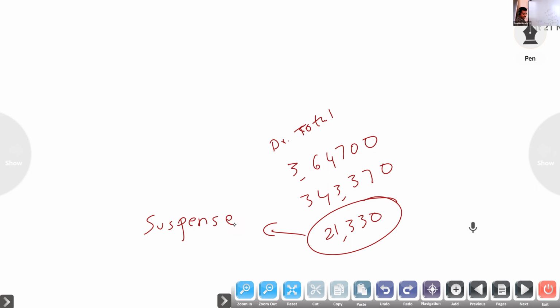So you have to write in the credit side, after bills payable, suspense account 21,330. First you have to write that one, then we will start the problem. Otherwise, after preparing the balance sheet, we will understand the asset side is more than the credit side, and then the remaining amount will be suspense account. Okay, we will start the problem.